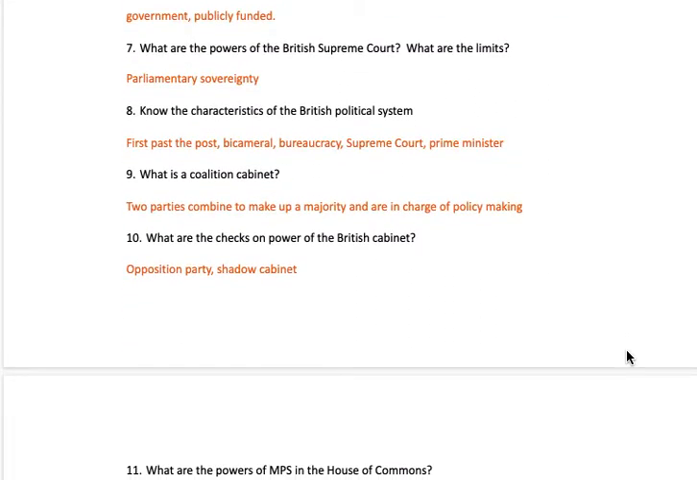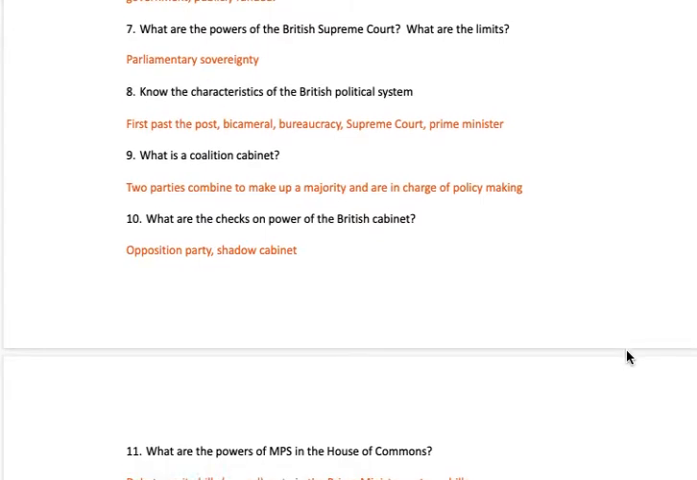The powers of the Supreme Court and what are their limits. The Supreme Court gets to look at civil matters and criminal matters, the last stop for an appeal. However, they are limited by parliamentary sovereignty. Parliament has most of the power and can make decisions that override some of those British Supreme Court decisions.